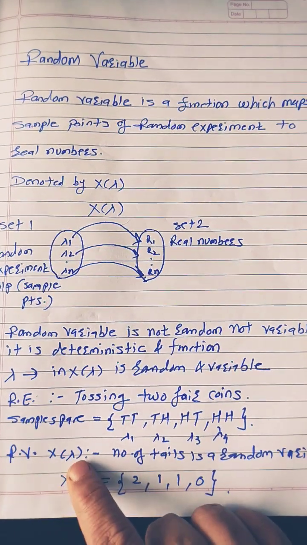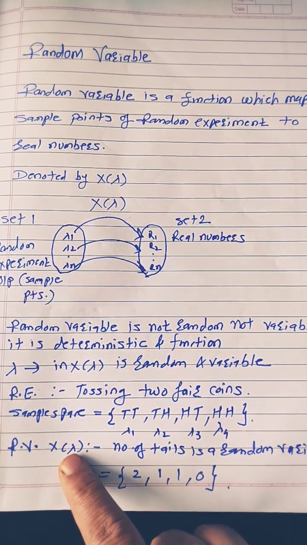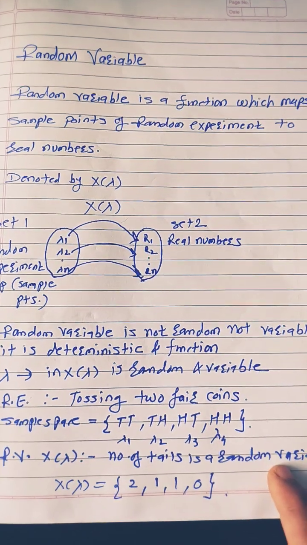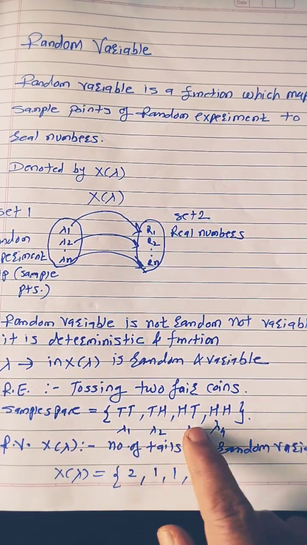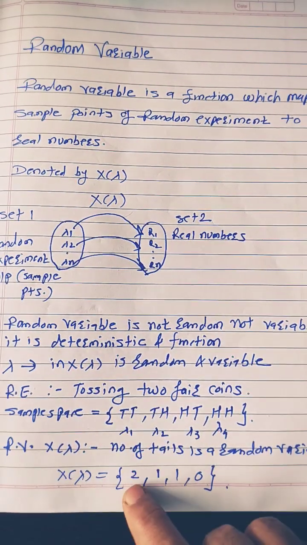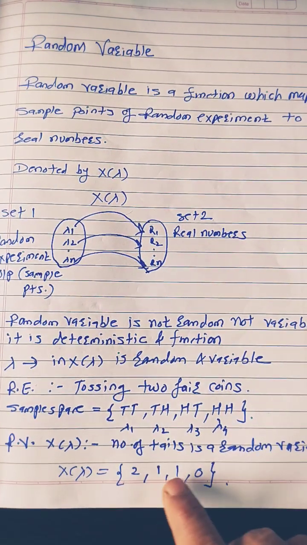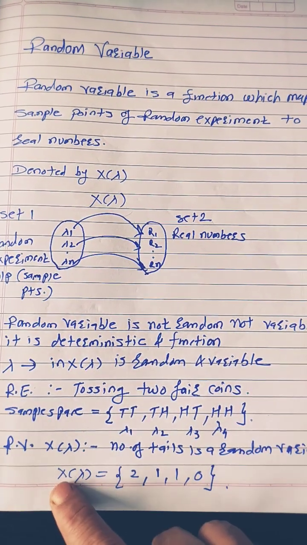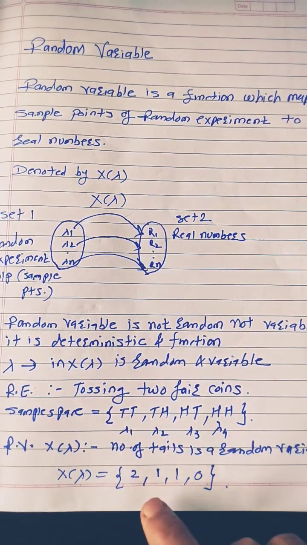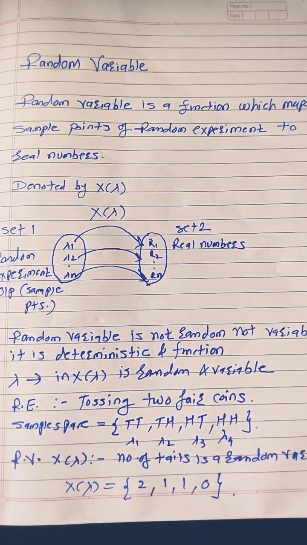So what does the random variable do? It maps these values to the real numbers. For that you have to define the random variable. Here the random variable is defined as the number of tails in the outcome or sample point. So how many tails are there? 2, here 1, here 1, here 0. So 2, 1, 1, 0: the random variable is the function which maps lambda 1, lambda 2, lambda 3, lambda 4 to 2, 1, 1, 0. So this is the definition of random variable.